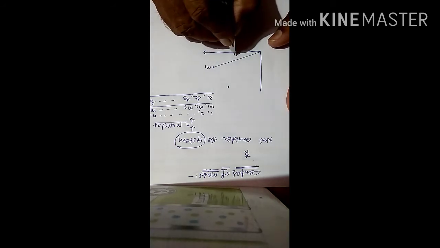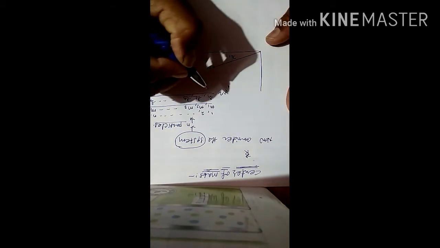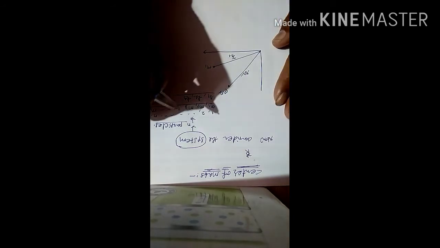Consider two points. This is the first point, having mass m1 and situated at a distance r1, and this is the second point, having mass m2 and situated at a distance r2.